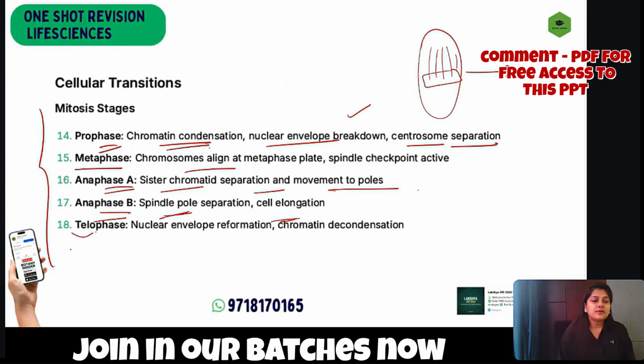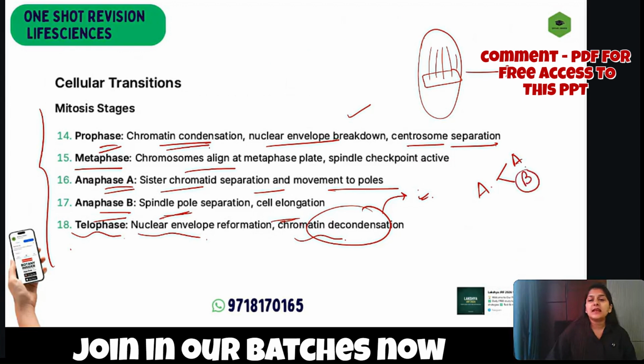Then you have the telophase, where nuclear envelope reformation occurs and chromatin decondensation happens thereafter, right? Sometimes in some books you will see anaphase divided into anaphase A and anaphase B, but the majority of the time we consider it together only, right?